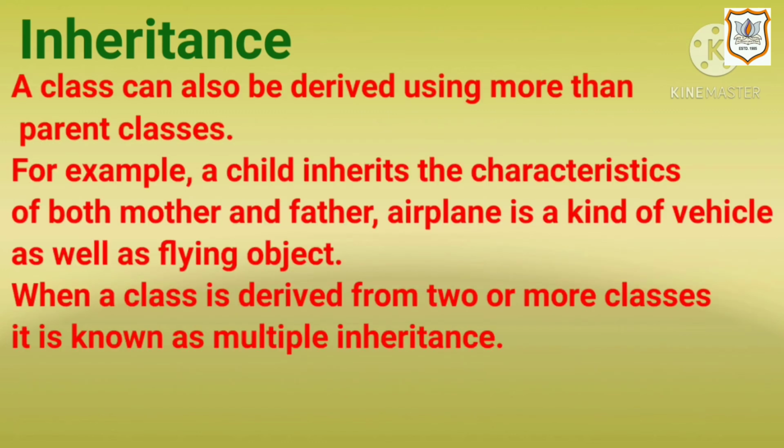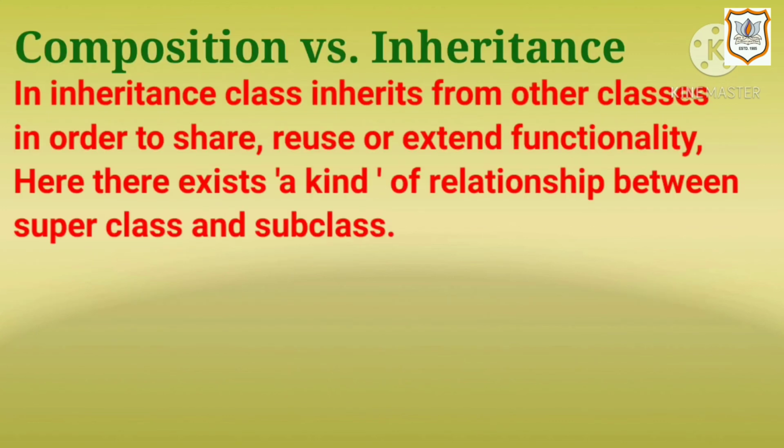A class can also be derived using more than one parent class. For example, a child inherits the characteristics of both mother and father. Airplane is a kind of vehicle as well as flying object. When a class is derived from two or more classes, it is known as multiple inheritance.